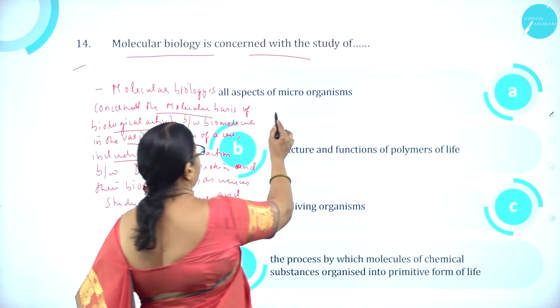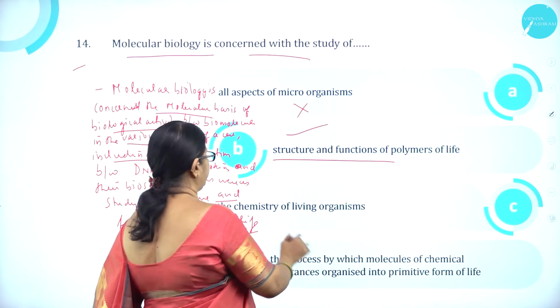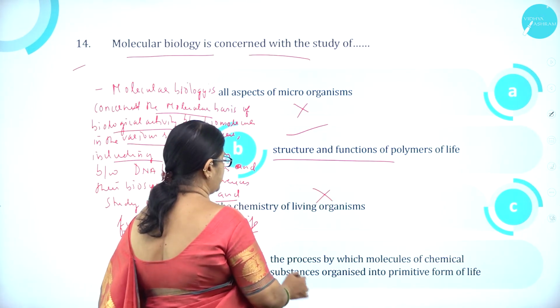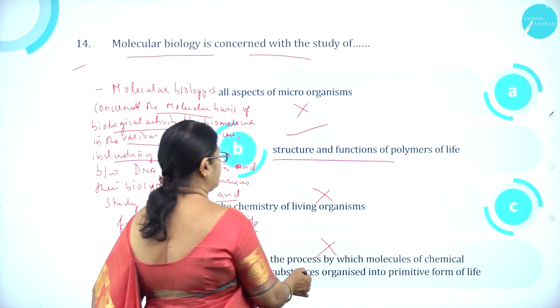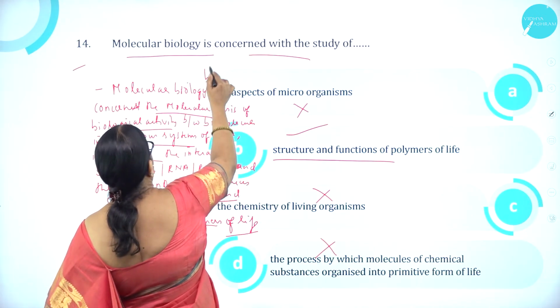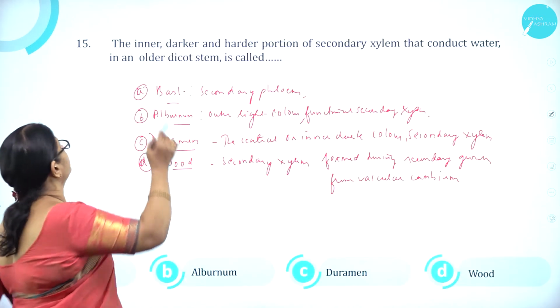So option A, all aspects of microorganisms, is wrong. Structure and functions of polymers of life is correct. The chemistry of living organisms is wrong. The process by which molecules of chemical substance are organized into primitive form is wrong. So option B is correct. Moving on to question number 15.